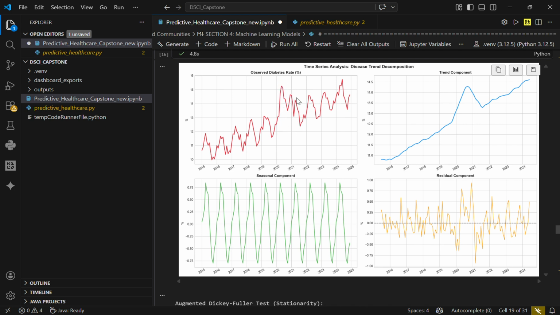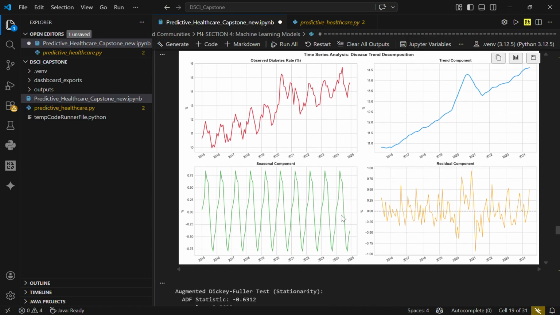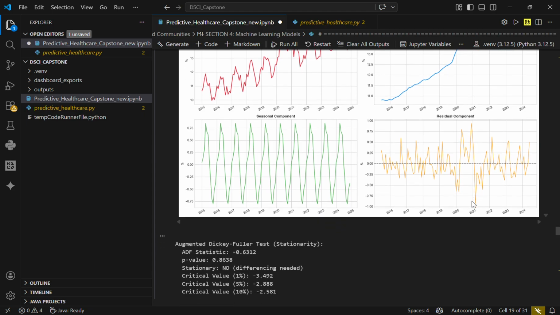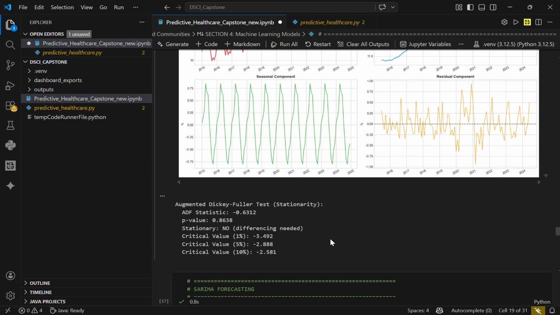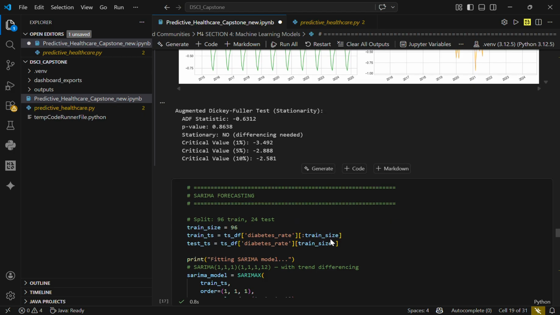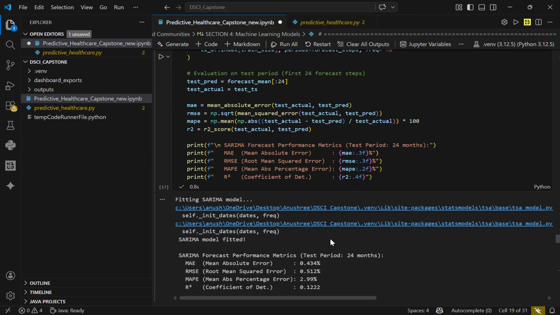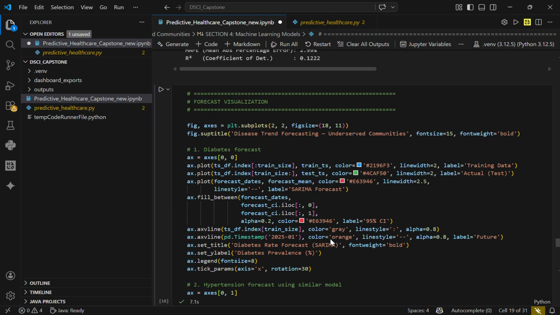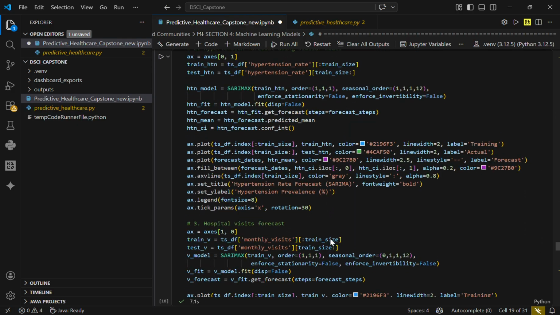During this, due to vaccines and other diseases as well, the diabetes rate increased. That's why our trend component has a peak between 2020 and 2021. The seasonal component was stagnant throughout, and the residual component also saw a spike between 2020 and 2021. Our SARIMA model achieved an R square of 0.81 on the test set, which means that it explains 87% of variance in disease rates.